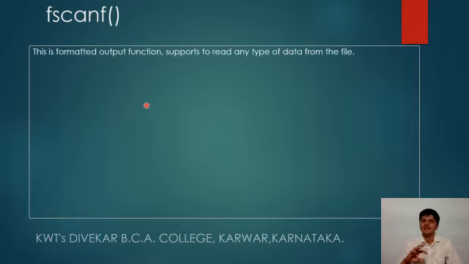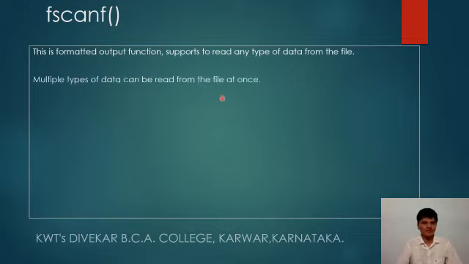That is, using fprintf we write multiple types of data into the file. Similarly, the fscanf function reads multiple types of data from the file. It is a formatted input function, which supports reading any type of data from the file. Multiple types of data can be read from the file at once.